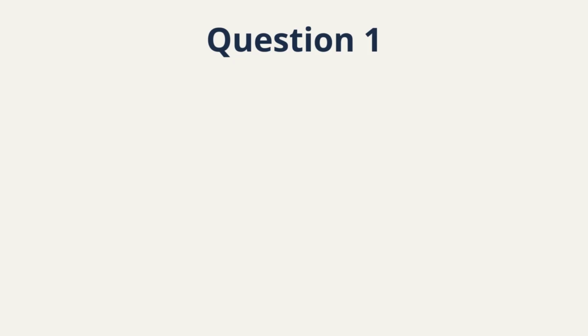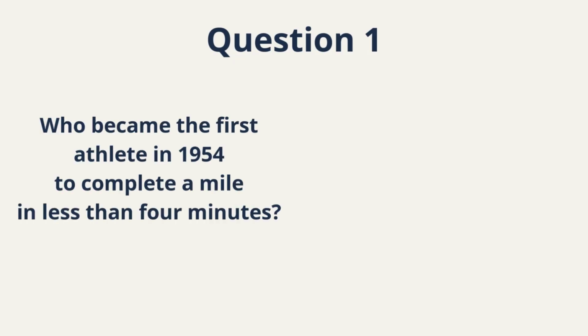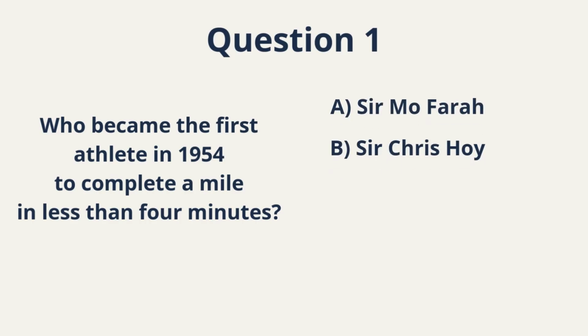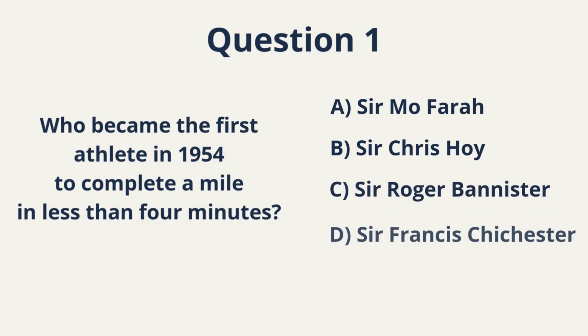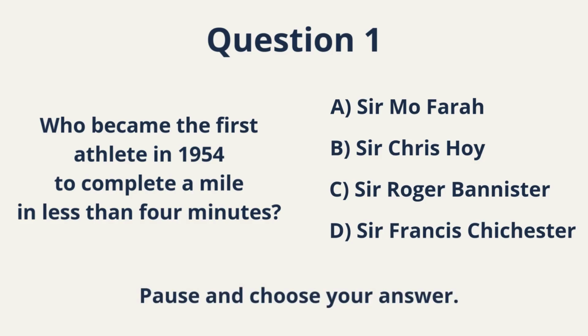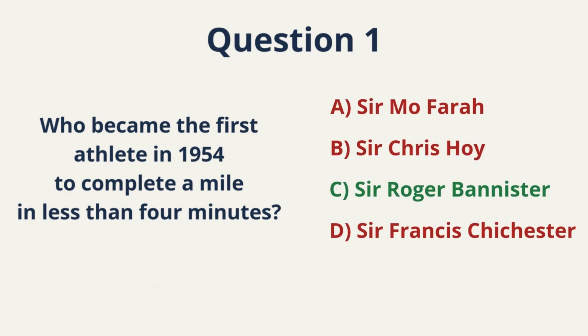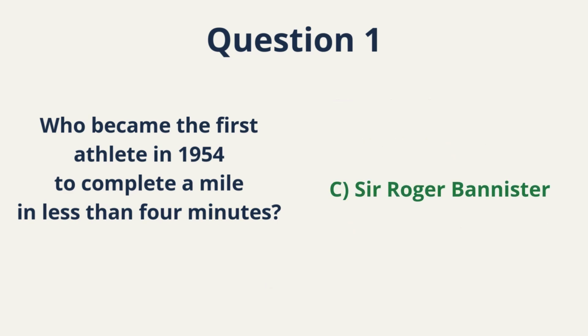Question 1. Who became the first athlete in 1954 to complete a mile in less than 4 minutes? A. Sir Mo Farah. B. Sir Chris Hoy. C. Sir Roger Bannister. D. Sir Francis Chichester. Read the question carefully. Pause the video if you need to. Choose A, B, C or D. Lock your answer in. The correct answer is C, Sir Roger Bannister.